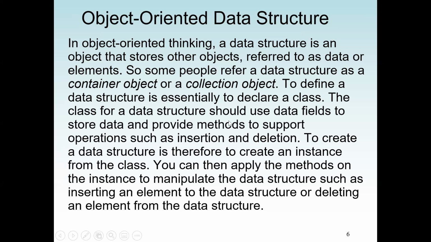So a class for a data structure should use data fields to store data and also provide methods to support operations such as insertion and deletion. Now, to create a data structure is therefore to create an instance from the class. You can then apply the methods on the instance to manipulate the data structure, such as inserting an element into the data structure or deleting an element from it.